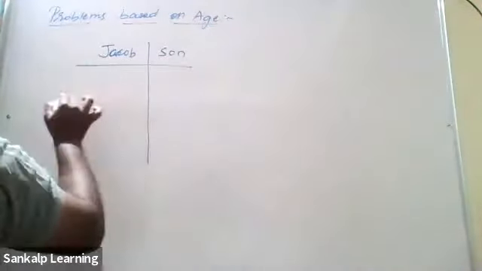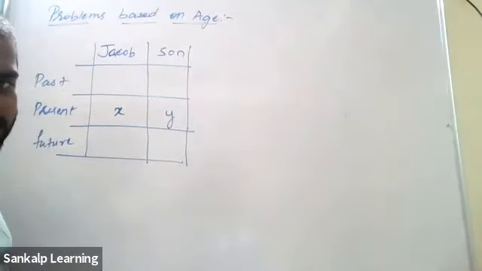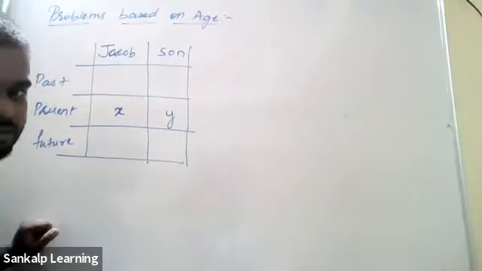How many years past are we talking about? 5 years. So the present age is x, and 5 years ago it was x minus 5, and y minus 5 for the son. How many years future are we talking about? 5. It will become x plus 5, y plus 5. It's not 10, it's 5. Okay, 5 years hence, they said, right? So this is the table.